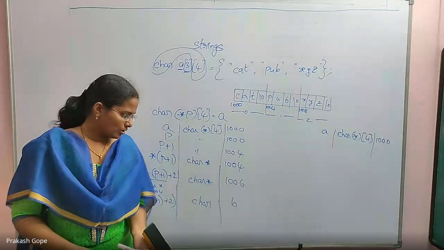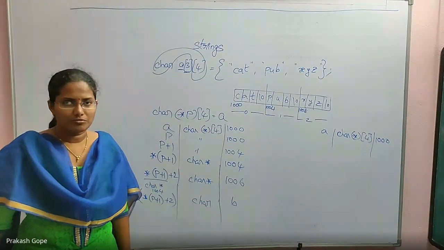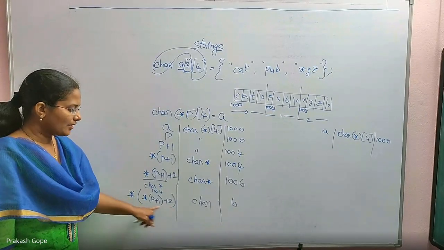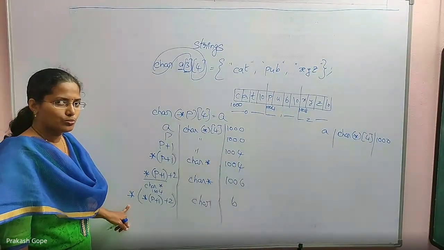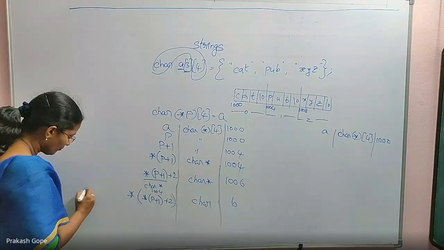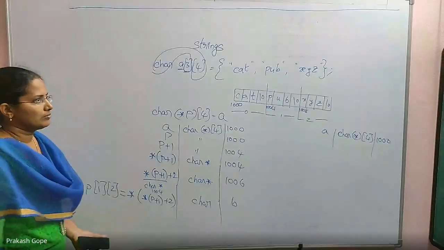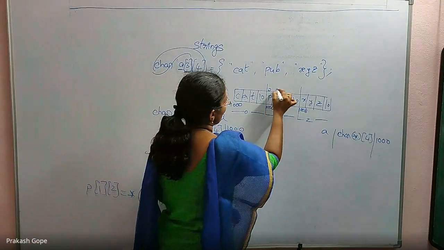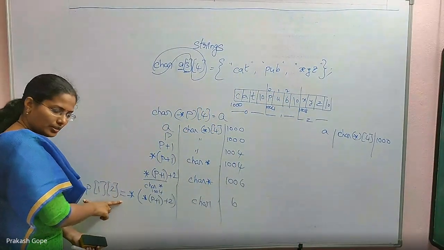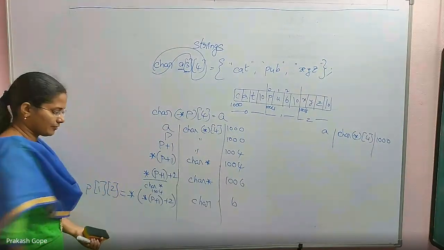I just revised yesterday's concept. Yesterday we have done it based on integers. Now we are doing it based on characters. This line we are writing as P of 1, 2. P brackets 1, 2. P1, 2 is nothing but this one. You see, P1, this is 0, 1, 2. So it is ascending. So we are writing the code using this pattern, but internally it is working like this.